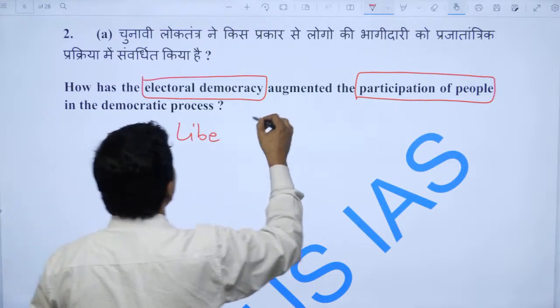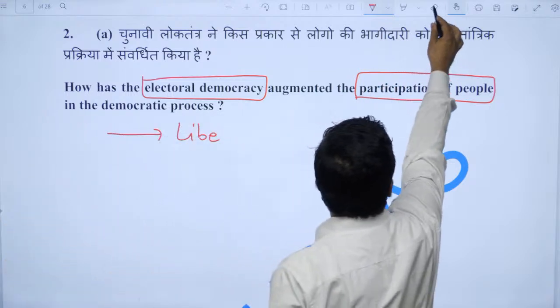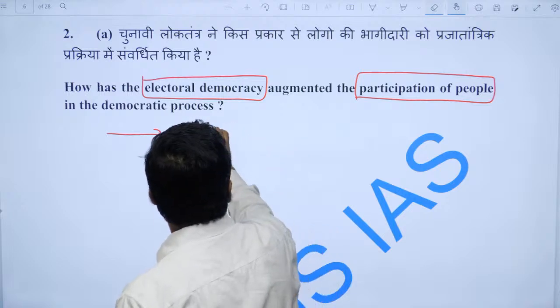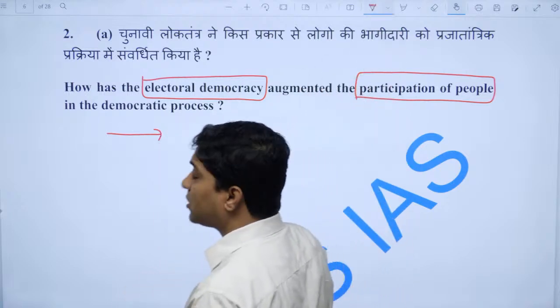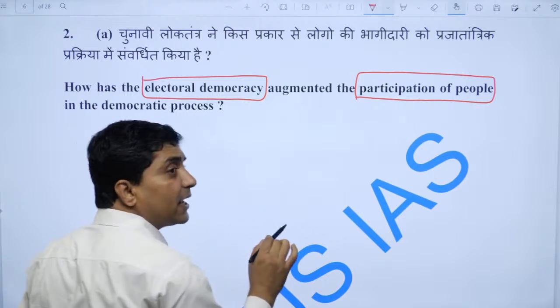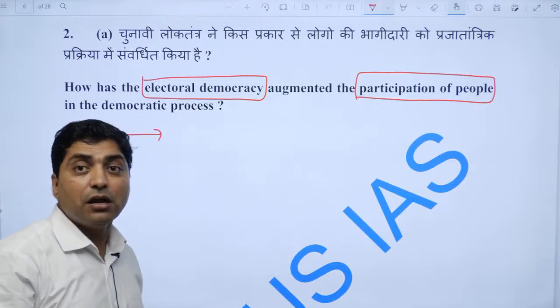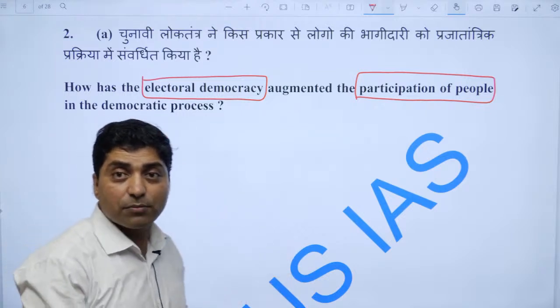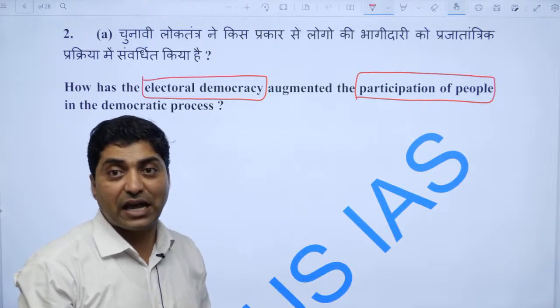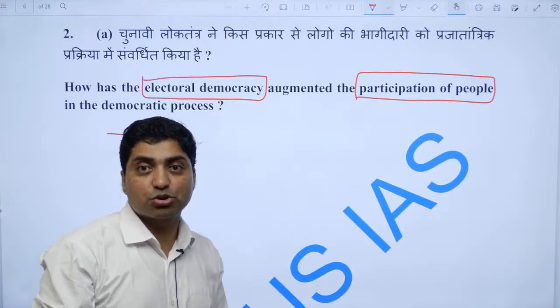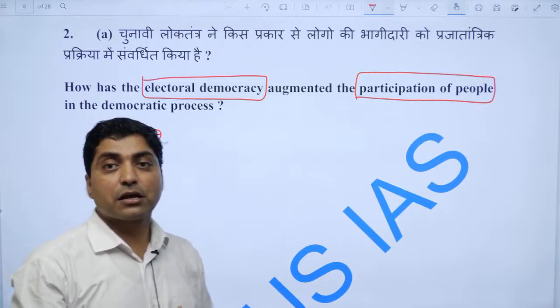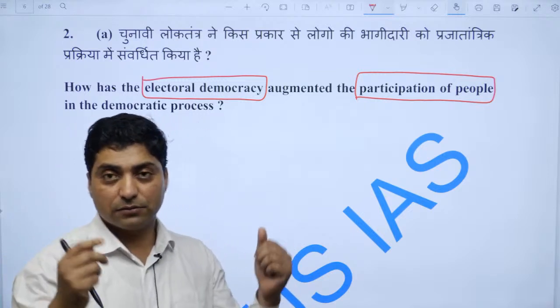So, one should start talking about elections. It is a liberal democracy which talks about free and fair elections, right, through which representation can be done, right.